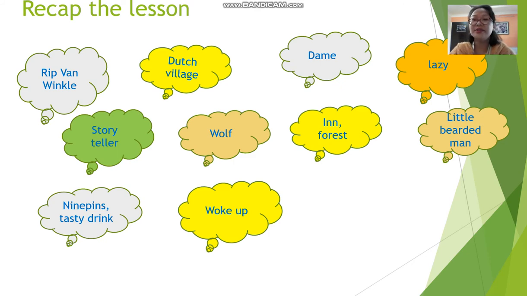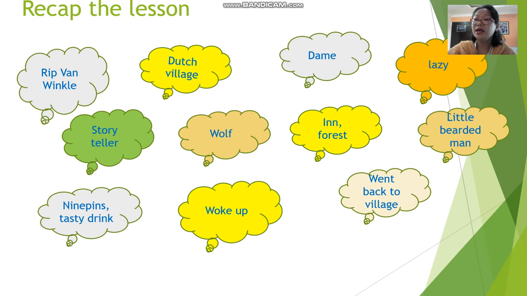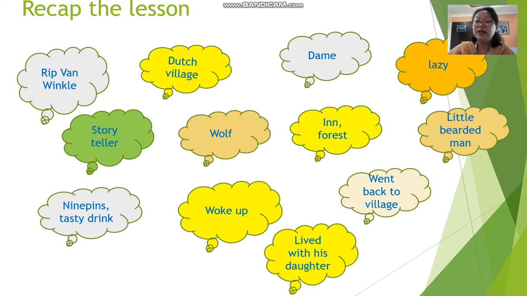So now the whole thing was settled. People realized that Rip was actually Rip Van Winkle. He told his story, and at the end, he went to live with his daughter Judith in her house. So this is the end of the story.